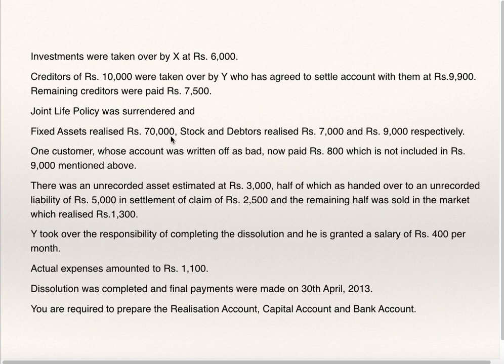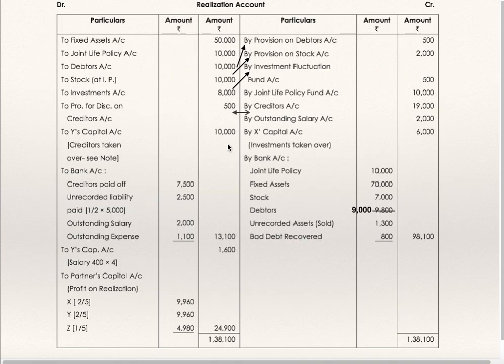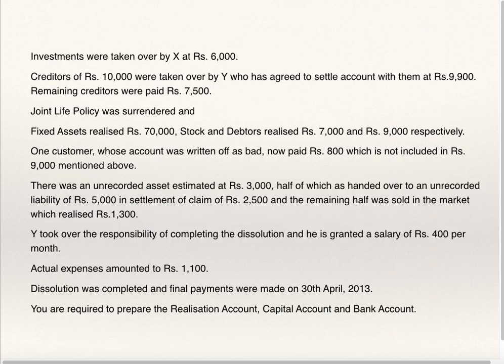Fixed assets realized 70,000. They have received 70,000 by selling fixed assets. Stock and debtors realized 7,000 and 9,000 respectively. That means bank account debit 70,000, 7,000 and 9,000 and realization account credit. Realization account credit fixed assets 70,000, stock 7,000 and debtors 9,000. This you will find on the debit side of bank account.